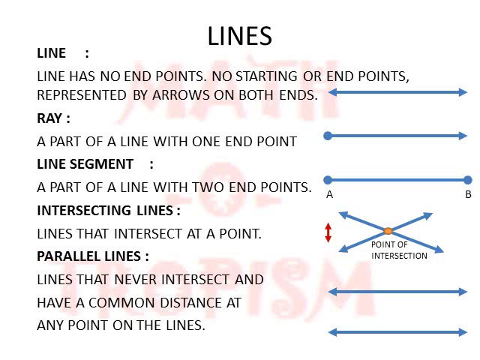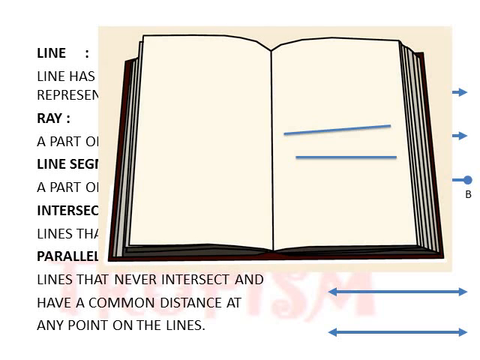Even if we see lines that look as if they are not touching each other, when we draw them on a book, the distance is actually reducing, and if you extend these lines beyond the book, you will find that they meet at some point between the book and infinity. So they will certainly meet up. These kinds of lines are still intersecting lines.